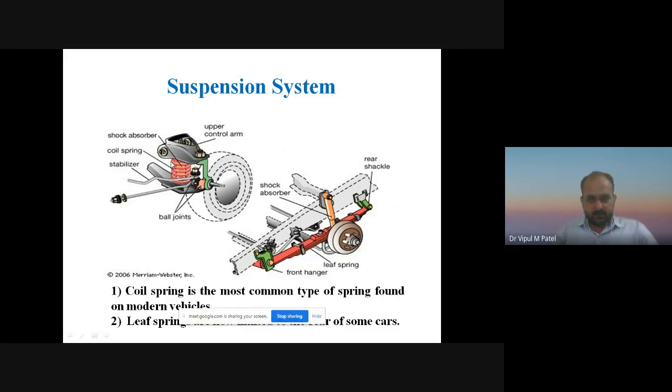Do all of you understand? So these are the important components of a suspension system. We can say this one is a shock absorber. In between this coil spring you can see it. This one is a coil spring, this one is a stabilizer, this one is the upper control arm.